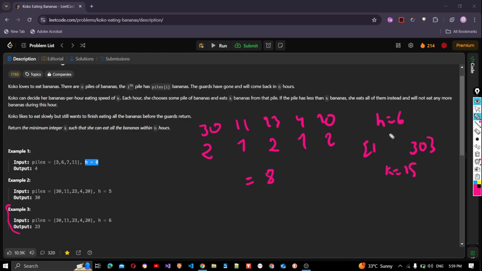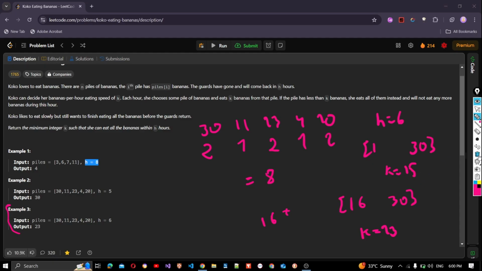So 8 is larger than 6. So choosing 15 is not possible, and any value smaller than 15 will only increase the hours. So our range is 16 to 30. Now we choose something in the middle. What is the middle here? Then it would be 23, something like that. Yeah, 23. And now we choose 23.